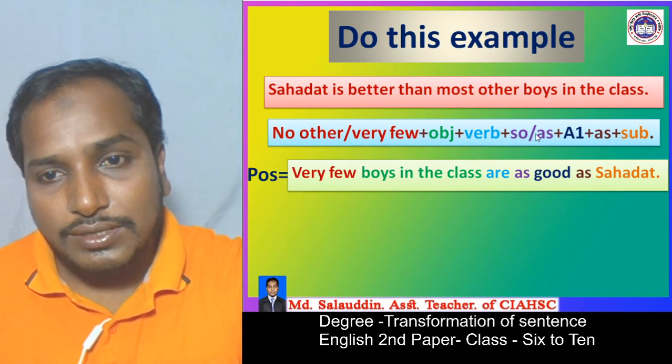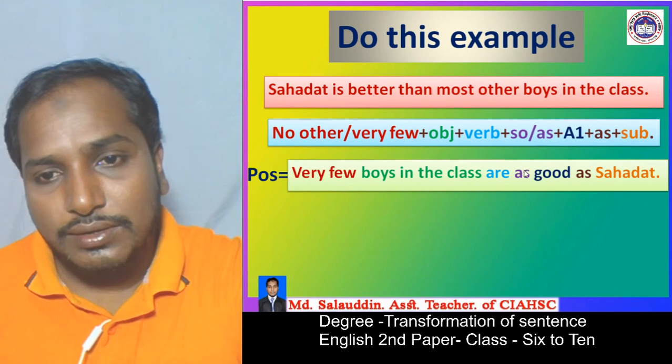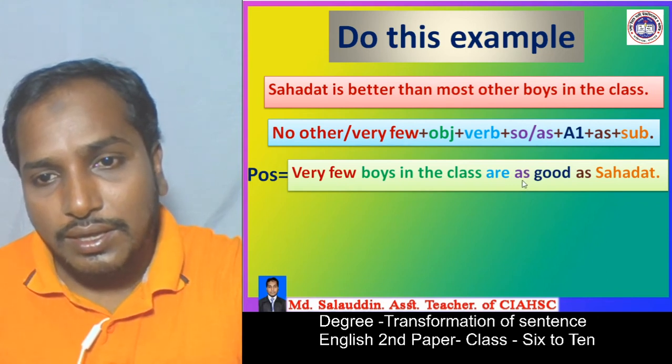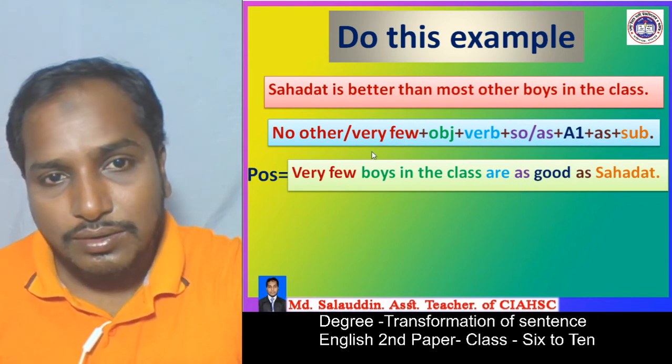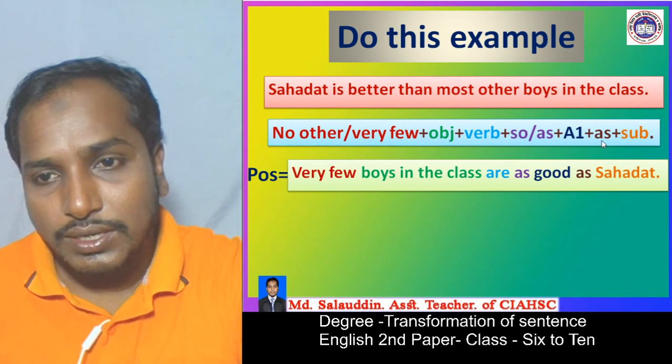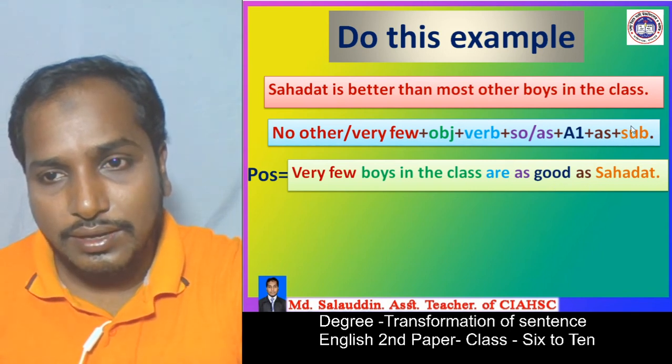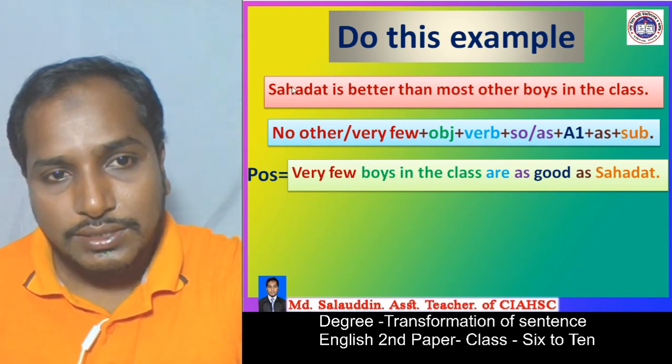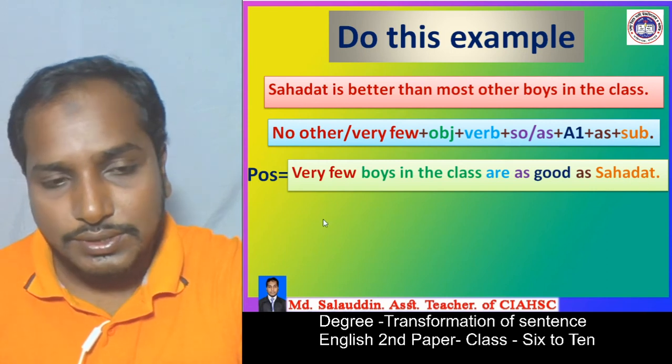then we have to write "so" or "as." You can write any one. We write "as," and then a1, "better," will be changed into a1 "good," and then "as," and lastly we have to write the subject. Shahadat is the subject. Here we wrote it.